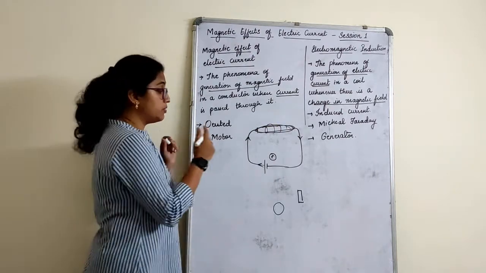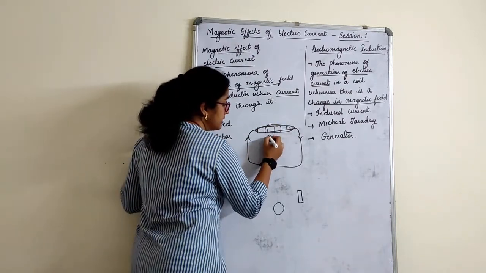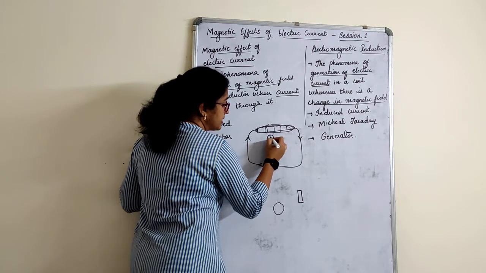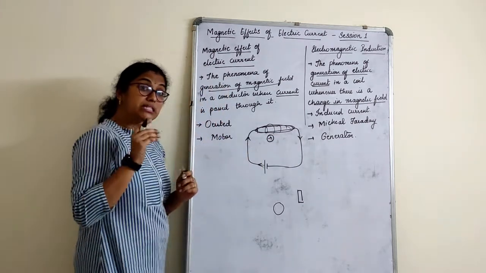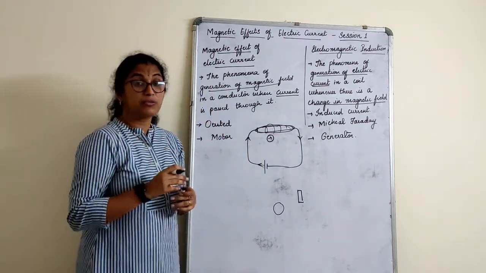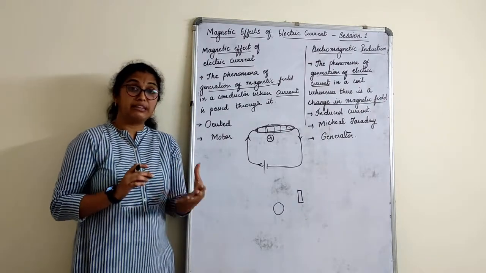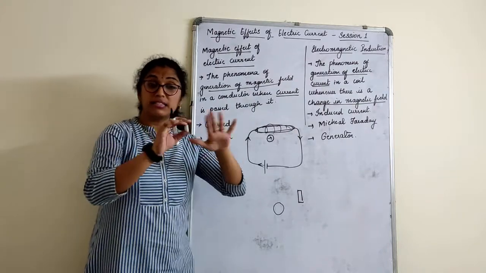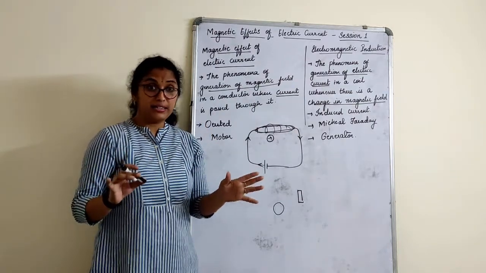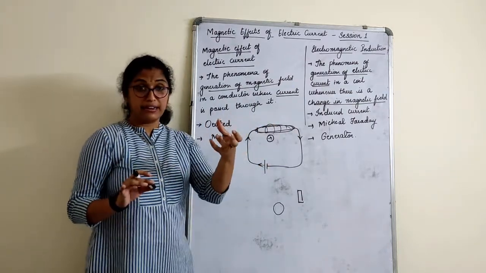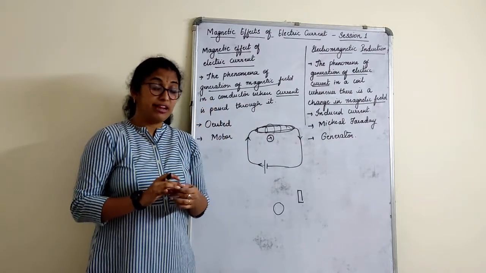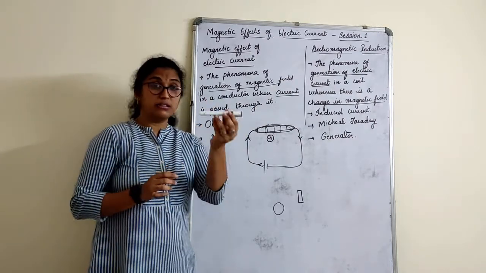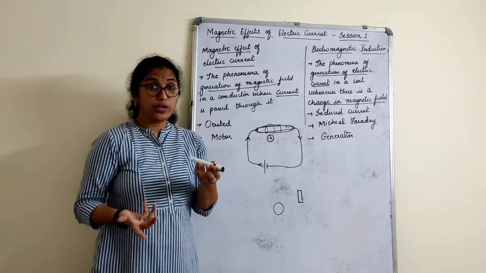Now what I will do is take the compass needle near. I will suddenly see that the compass needle is deflecting. So how did the compass needle deflect? The compass needle deflection tells us that there is some magnetic field around, right? That I told you with the help of a magnet. When does a compass needle deflect? Suppose I bring a compass needle near this pen, the needle will not show any deflection.